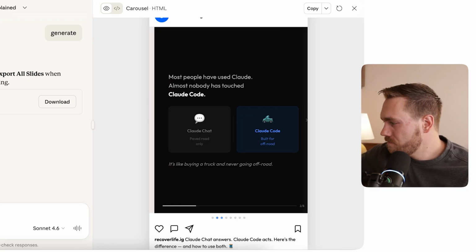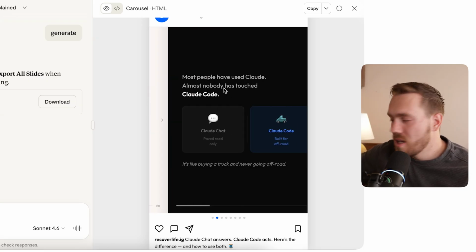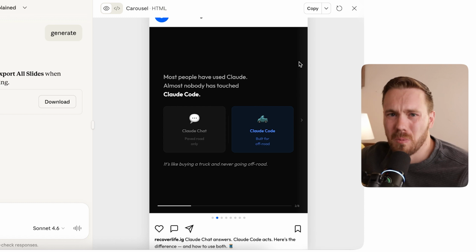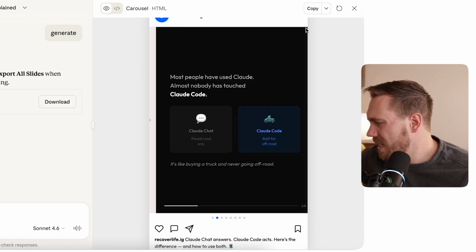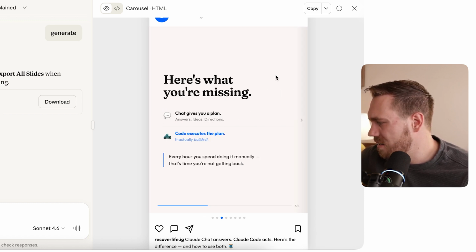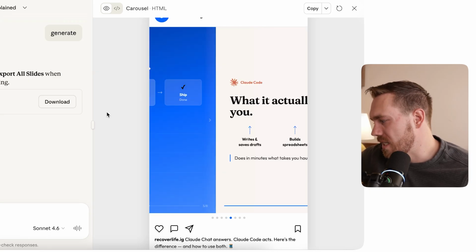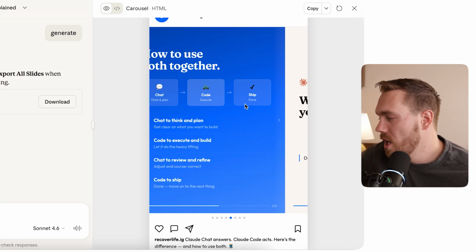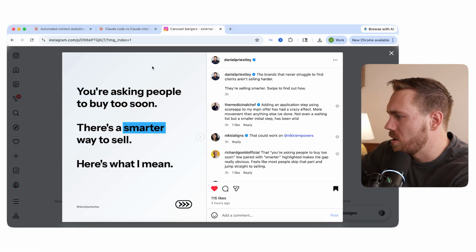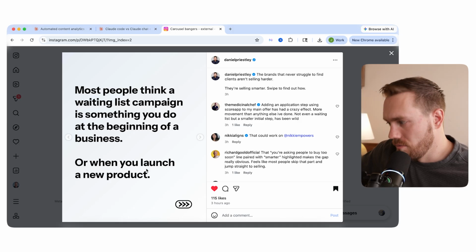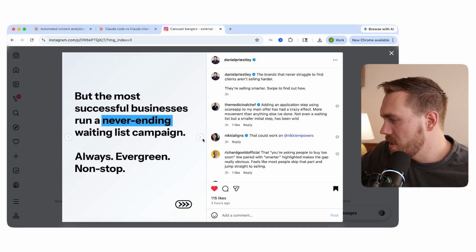Now here's the thing. I already posted one of these, and it was this same style and format. It didn't perform very well. And the reason why is because the first one I can read pretty well. The second one's kind of hard to read. And then again, it's like little text and all these things. It's like trying to be clever. The readability is, to me, just not very good. Compared to, let me pull up another one here, which is super easy to read. Very, very not difficult at all.